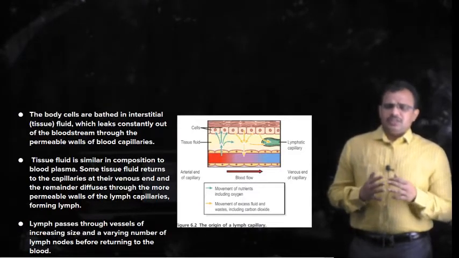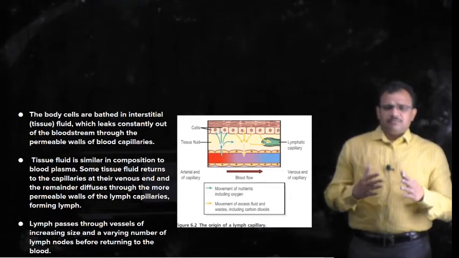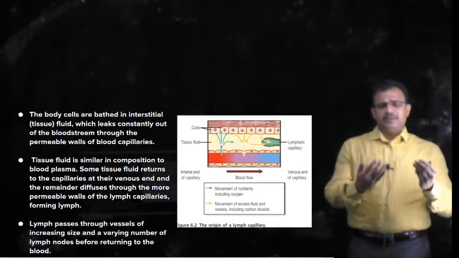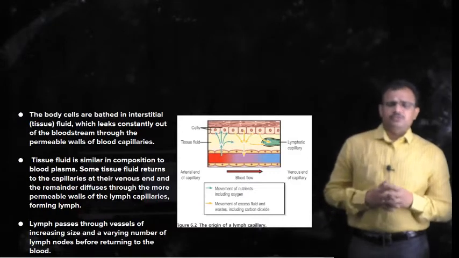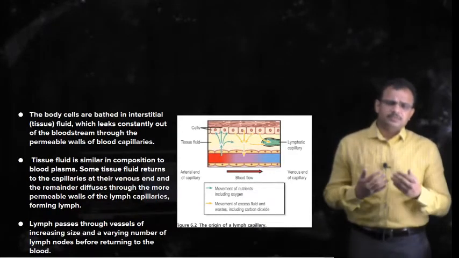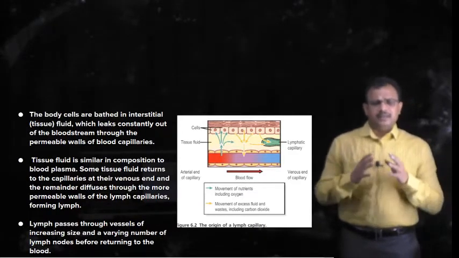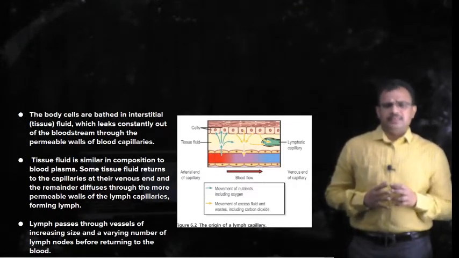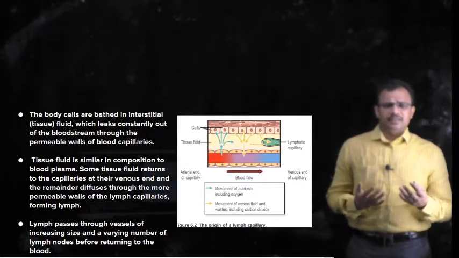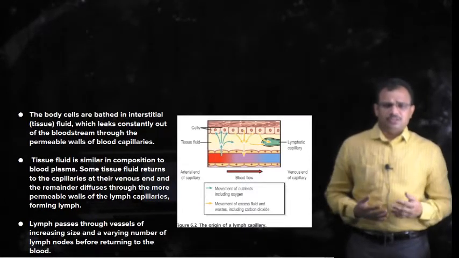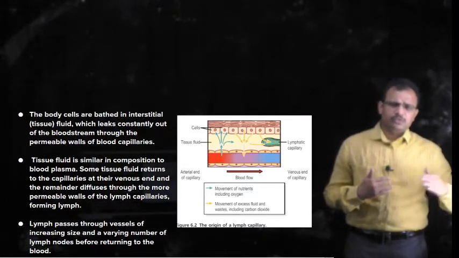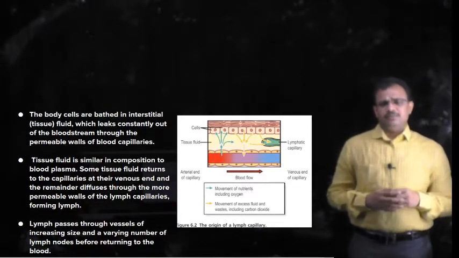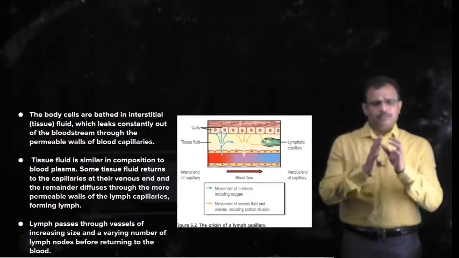The fluid which has come from the blood vessels into the tissues comes back into the blood vessels due to the presence of plasma proteins, which create an osmotic pressure, so that the blood volume is maintained.